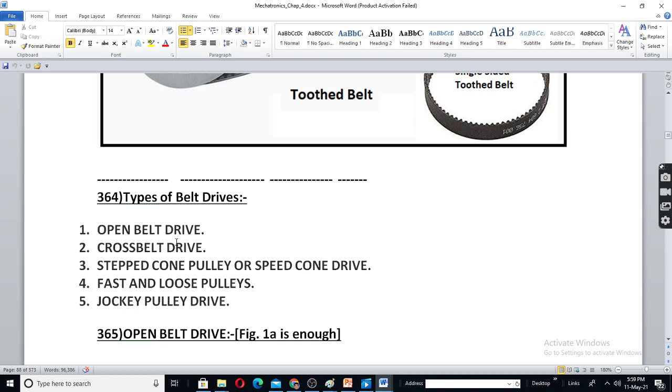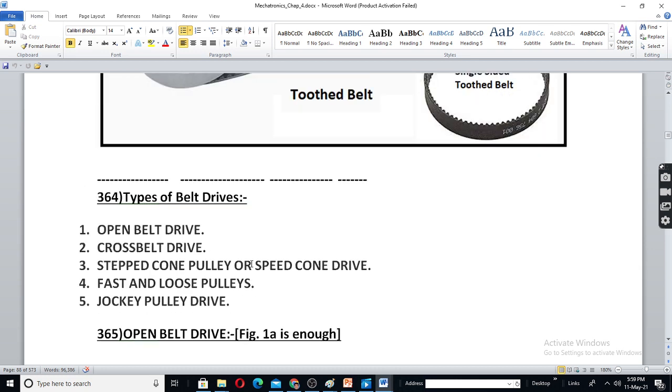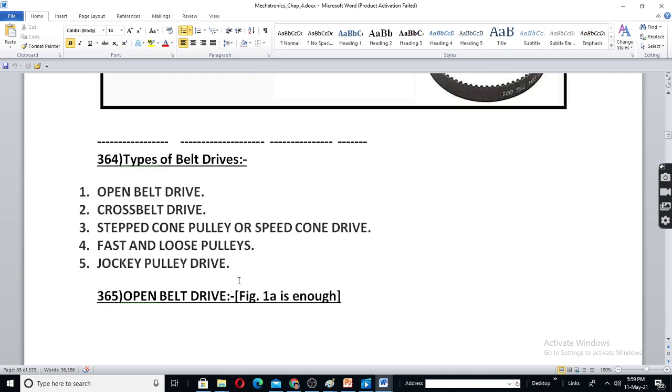They have just given belt drives and types. That's all. Chain drives and types. Gear drive and types. Like that. For the whole chapter, I think only 8 hours they have given. Please check in the syllabus.